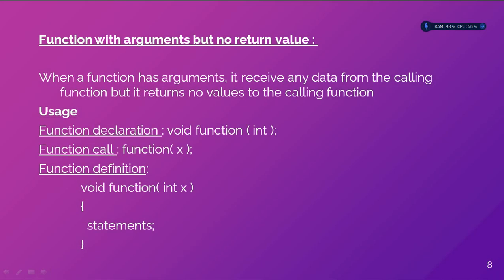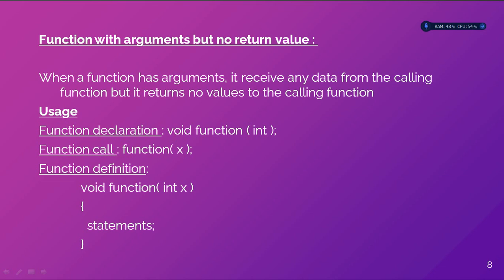And the second category is function with arguments but no return value. Function with arguments means we can pass something in the parentheses, right? And function with no return value means it doesn't return any value back to your main function. Simply we can say when a function has arguments, it receives data from the calling function, that is, from your main function, but it returns no value to your calling function, that is your main function.